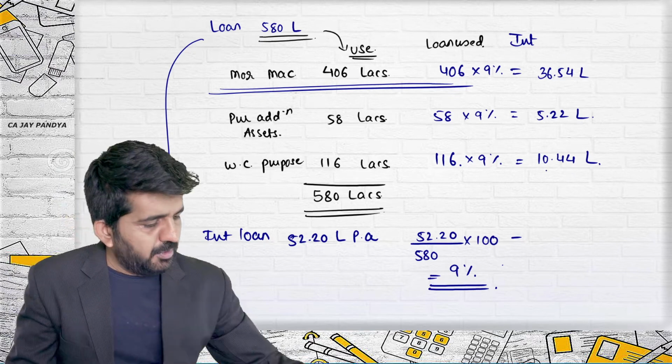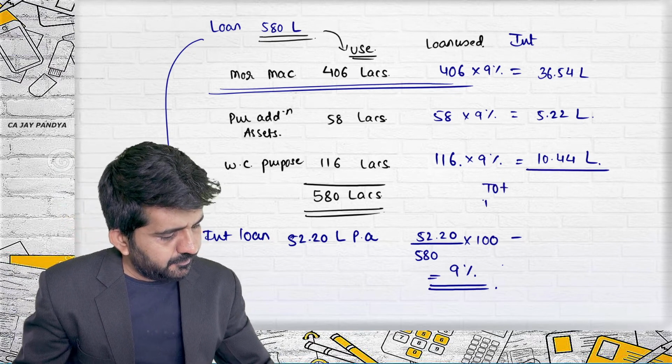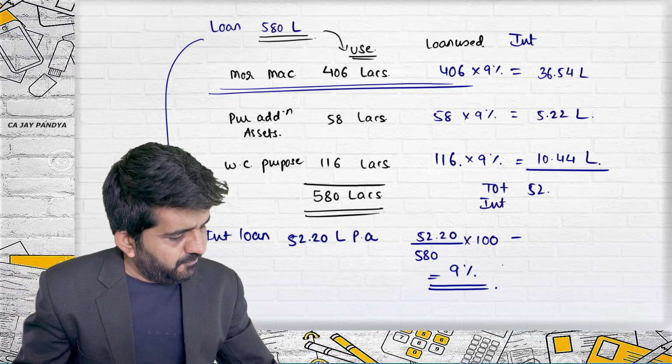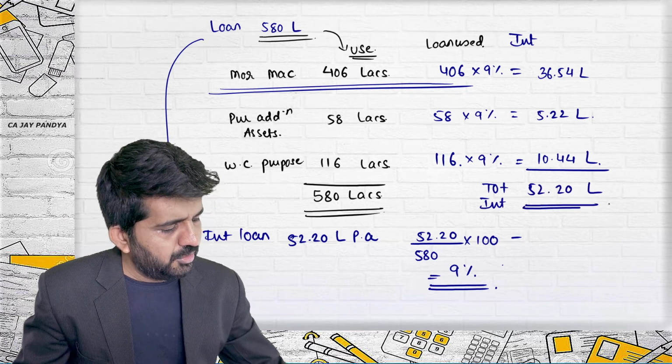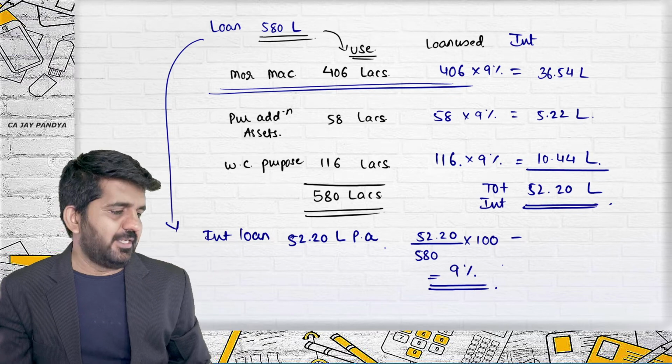This will be the total interest, which should be 52.20. If it is not, we have made some mistakes.